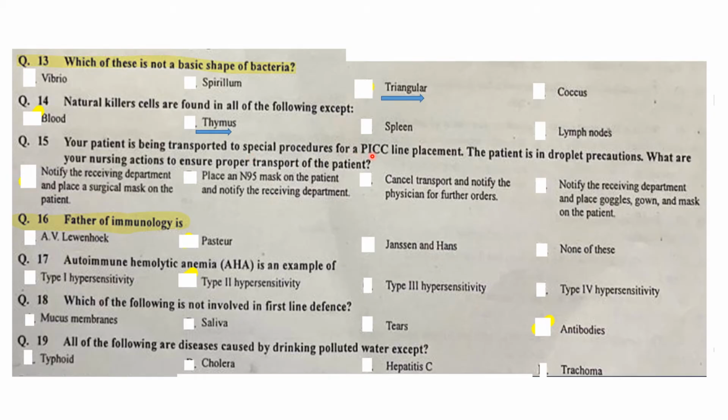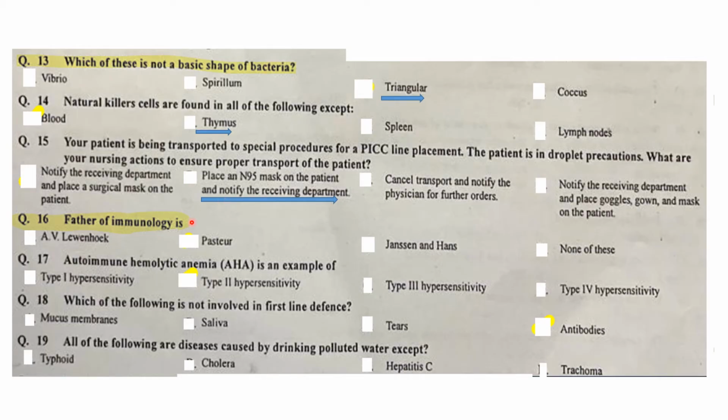Your patient is being transported to special procedures by PICC. PICC stands for peripherally inserted central catheter line placement. The patient is in droplet precautions. What are your nursing actions to ensure proper transport for the patient? So amongst these, option B is correct. Place an N95 mask on the patient as it is a droplet precautions patient, and notify the receiving department that you have to be alert regarding this patient.